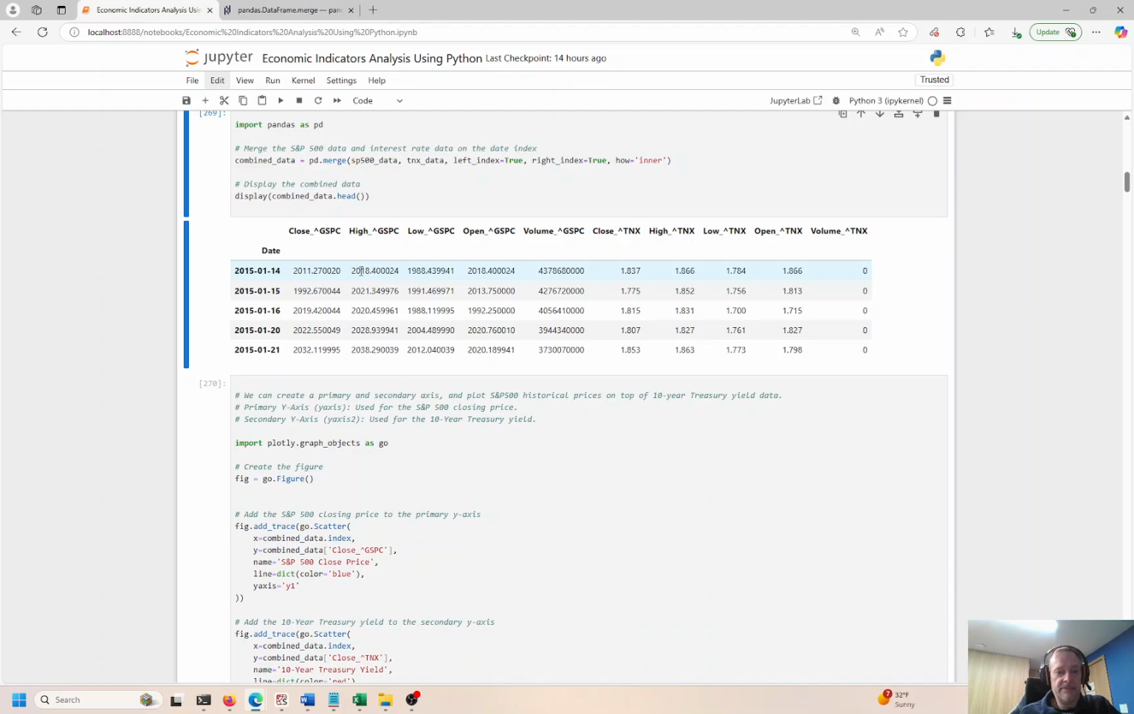So these things are going to be highly correlated, right? High-low is the difference or the fluctuation in the price throughout the day.